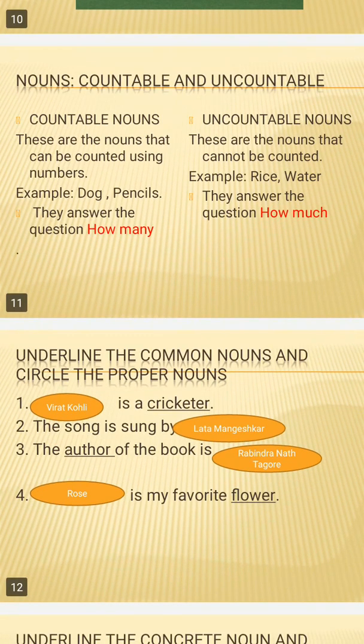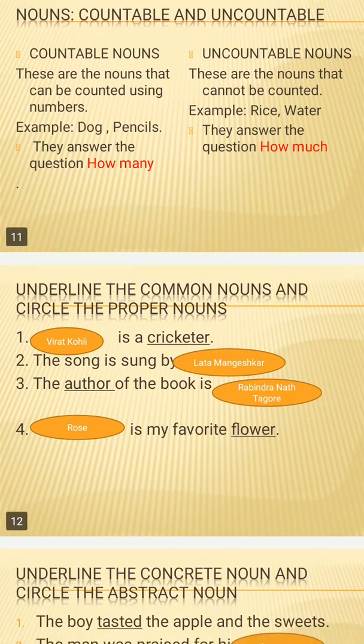The uncountable nouns answer the question how much. Right? How much water is required, you can say, to water the plants. How much water is required for gardening, right? You can say that means kitna, the amount. They're asking about the amount. Okay, now we will have a look at some examples of all the types of nouns that we have learned.